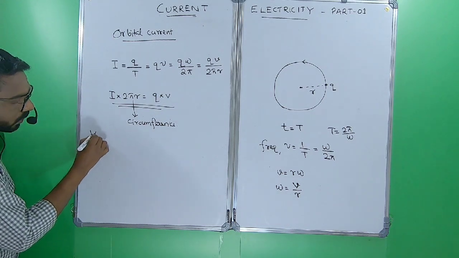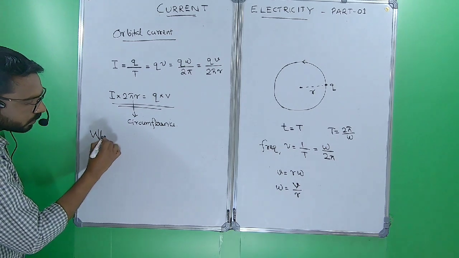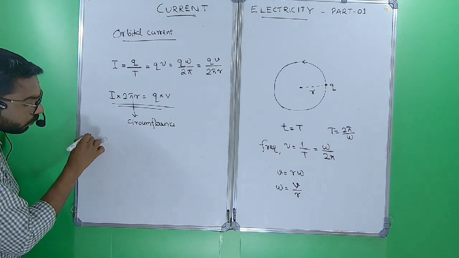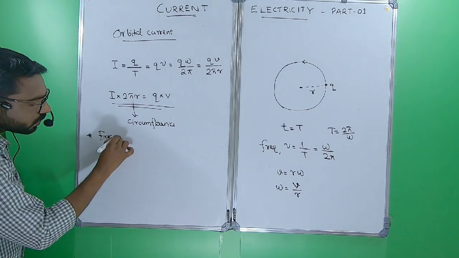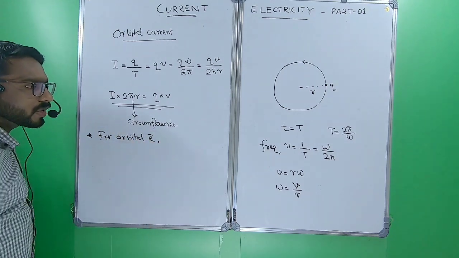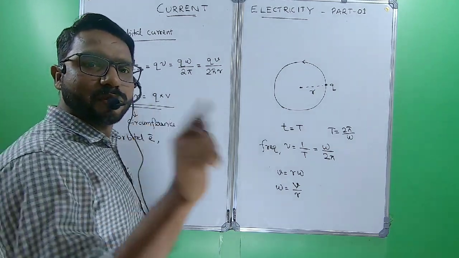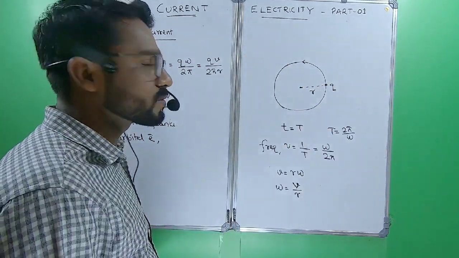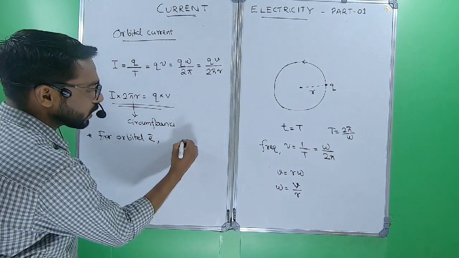Now, for an orbital electron, meaning an electron revolving around the nucleus, instead of Q we can give e.